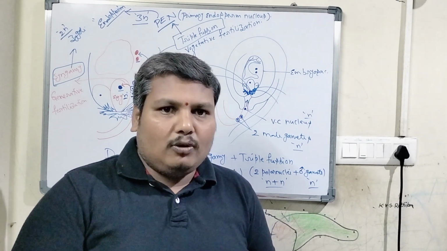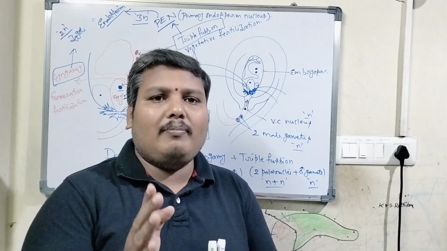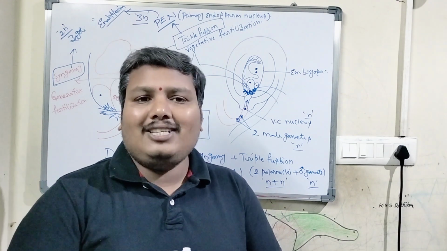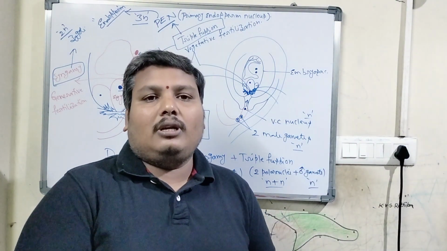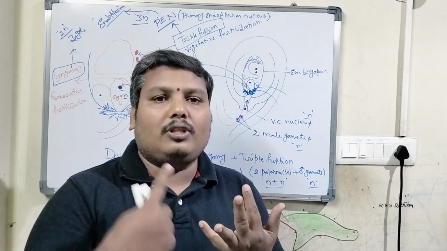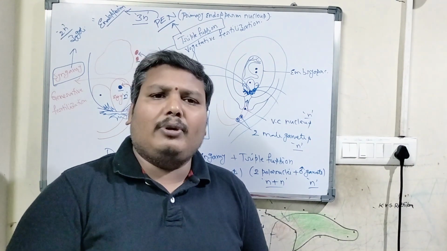The diploid zygote is formed by the fusion of one male gamete and one egg cell, both of which are haploid in nature. Triple fusion occurs by the fusion of one male gamete with the two polar nuclei in the central cell region of the embryo sac.